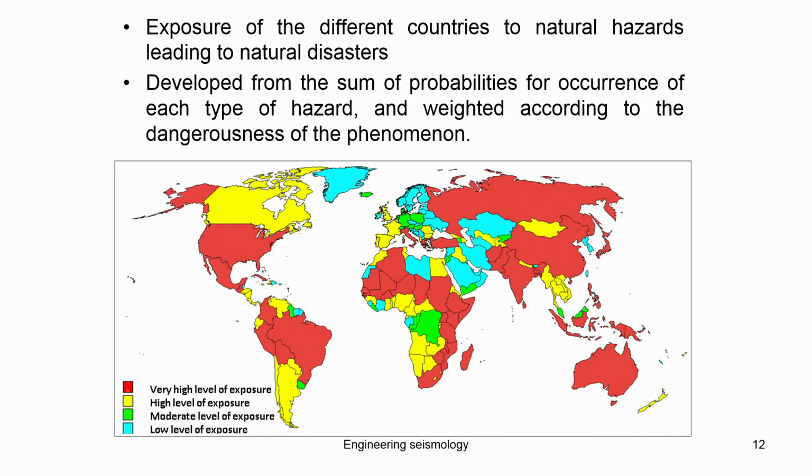So, the dark red is used basically to show a very high level of exposure. Exposure means you can have a chance of a very high level. The light blue one is basically a low level of exposure. So, if you look continent-wise and country-wise, you can see the red mark, almost more than 50% of the world actually has a very high level of exposure to natural hazard which leads to natural disaster.